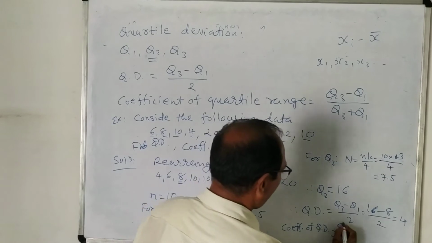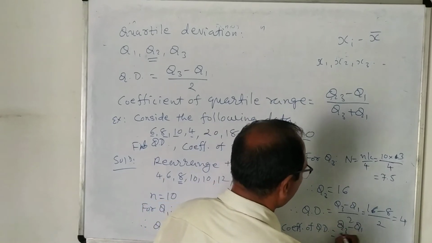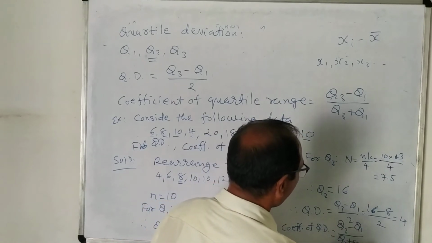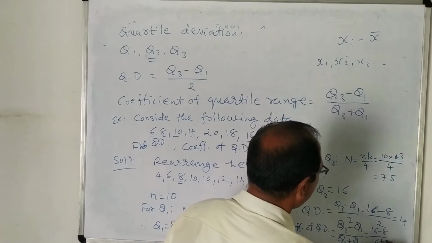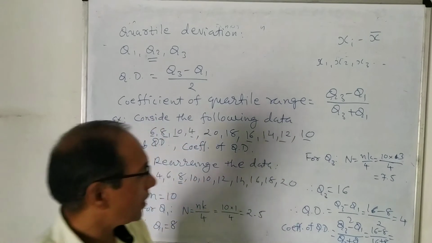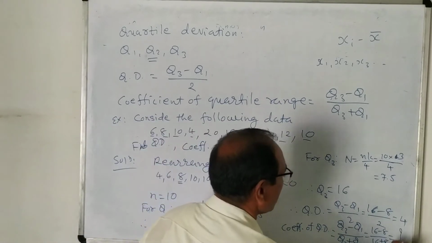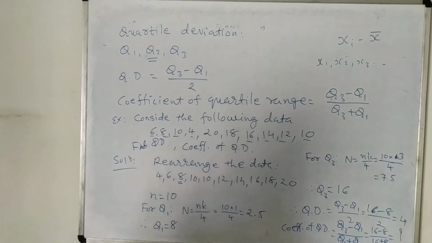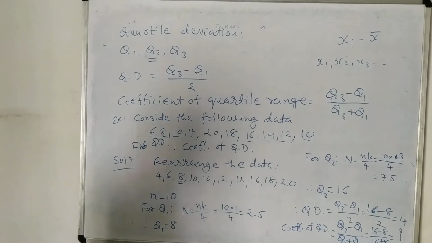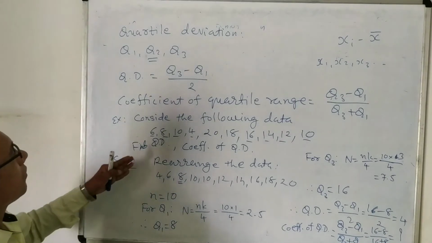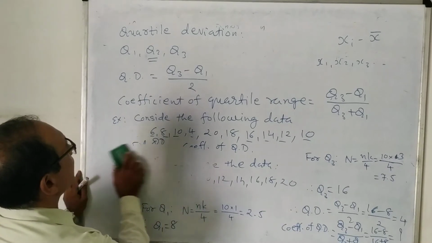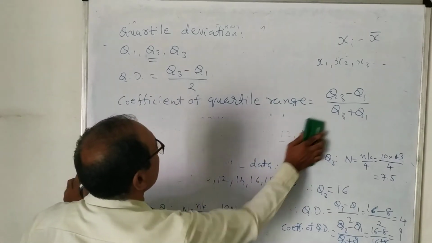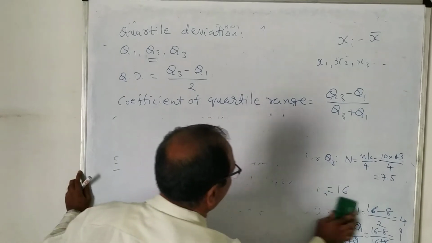So it is 16 minus 8 divided by 16 plus 8. And this you can find out very easily. You can do this yourself. So we can find out quartile deviation and coefficient of quartile range or quartile deviation by using this formula.